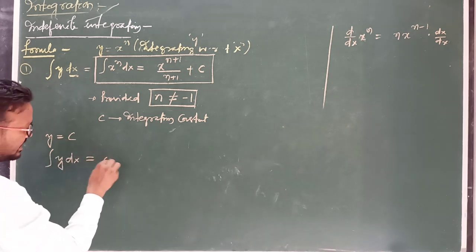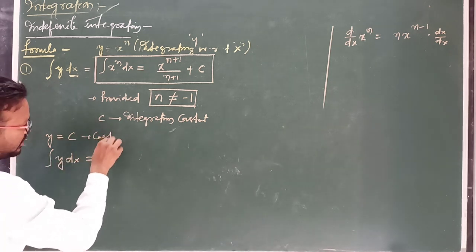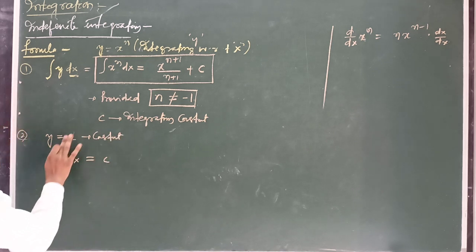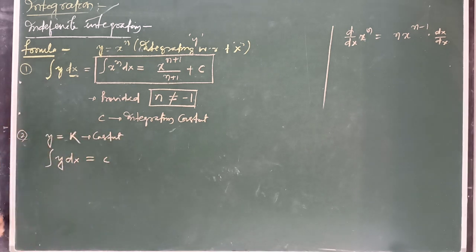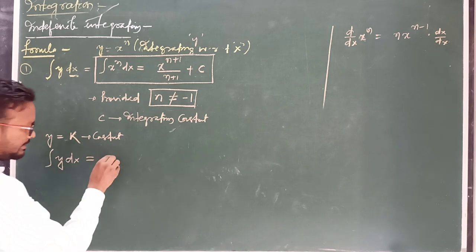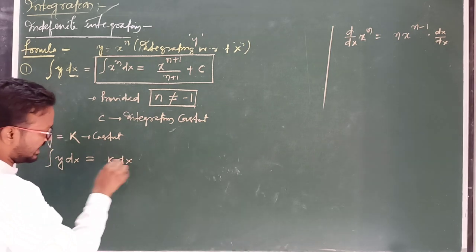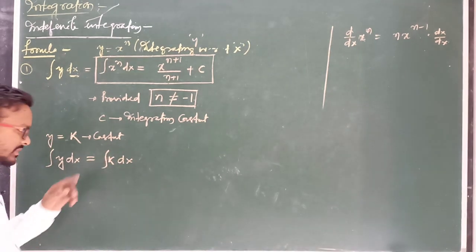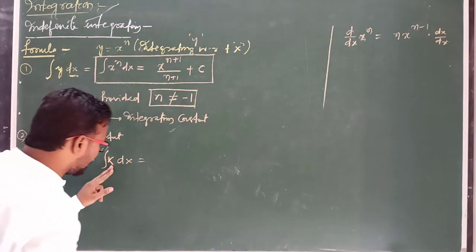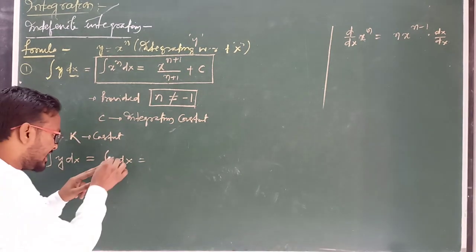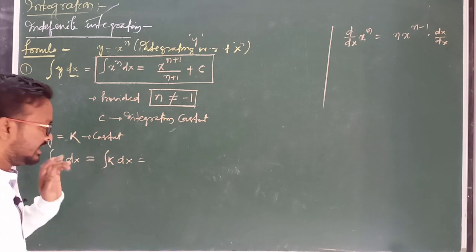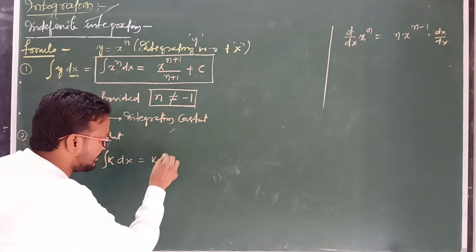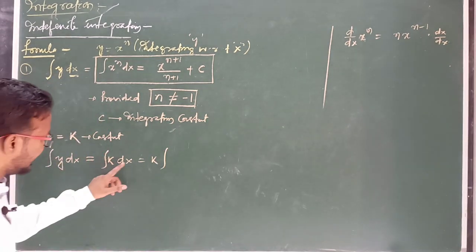The value of y is c, and c is a constant quantity, or you can take any constant. Suppose I am writing k as the constant, then its value is k into the integration of dx. The constant quantity we can take out of the integration, so you can write k times the integration over dx.